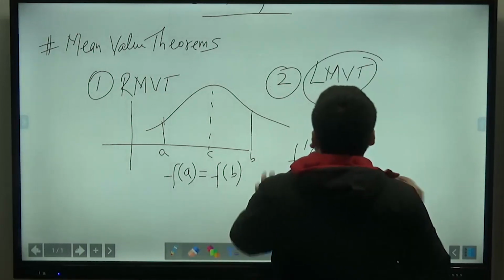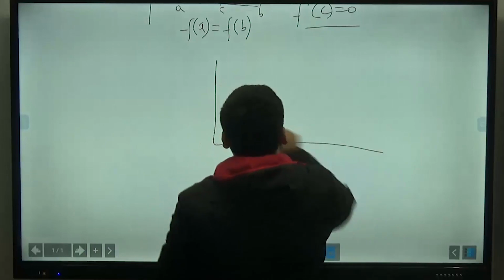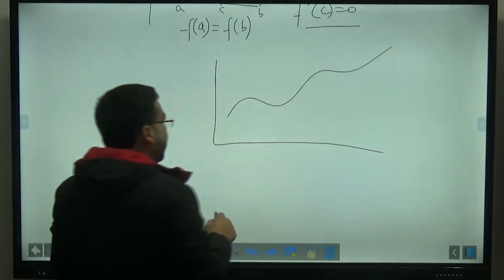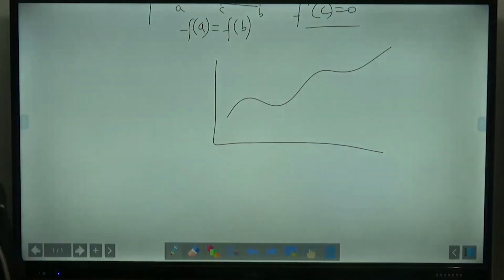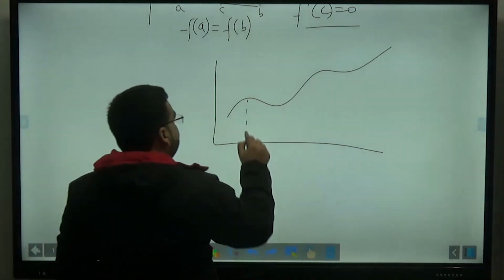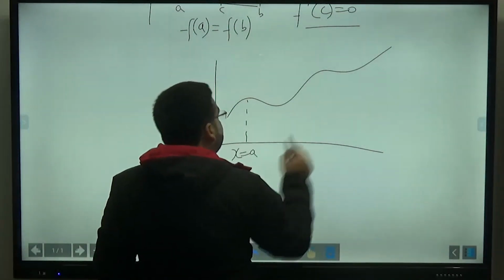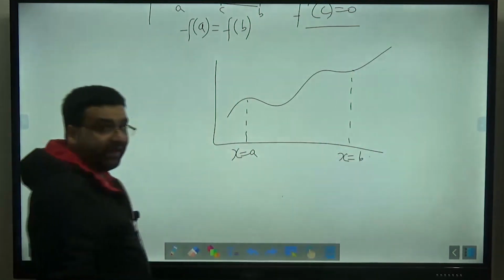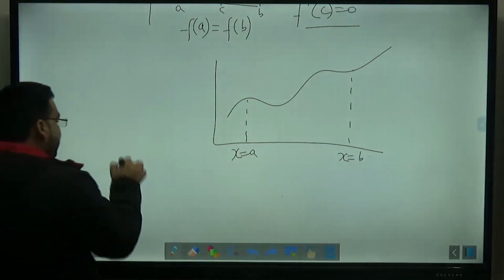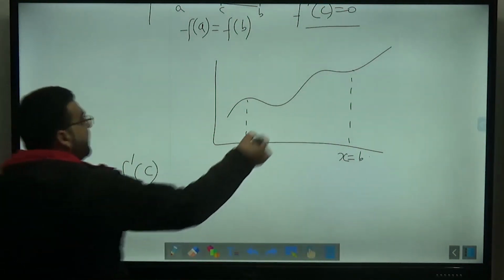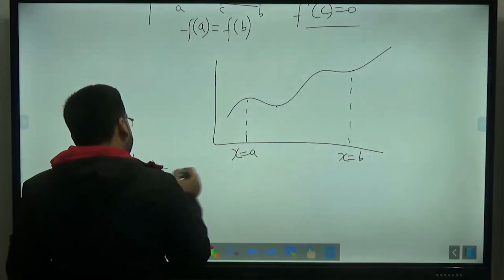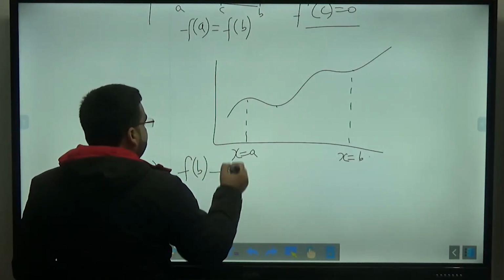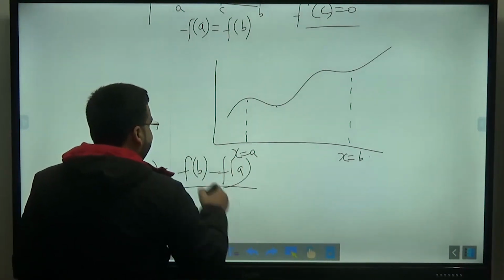What does it say? It says that if you have a graph and a curve somewhat like this, and this is my point, let us say x is equals to a, and this is my point x is equals to b, so we have 2 points. There will exist a point, it can be any point, where f dash of c will be equal to f of b minus f of a divided by b minus a.